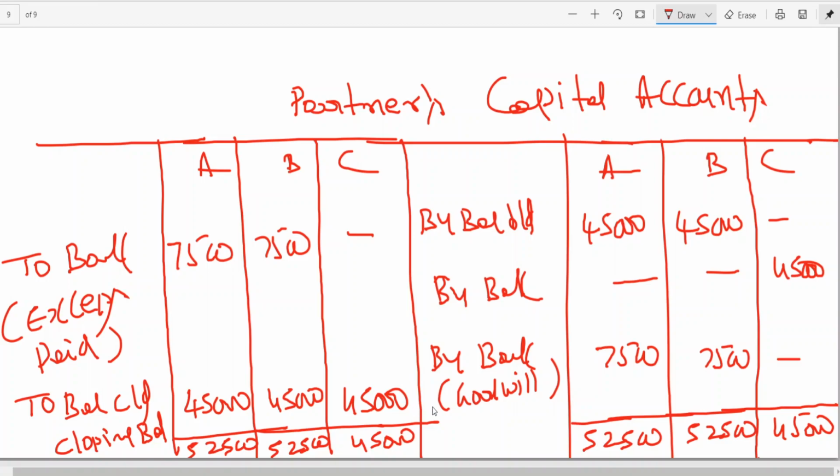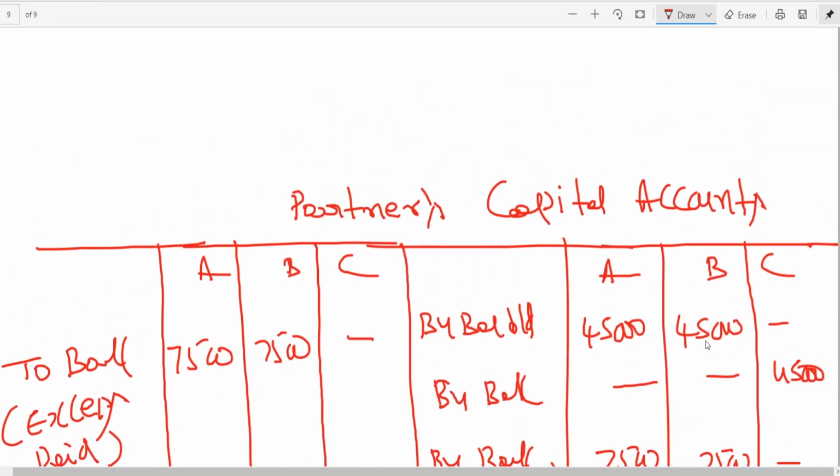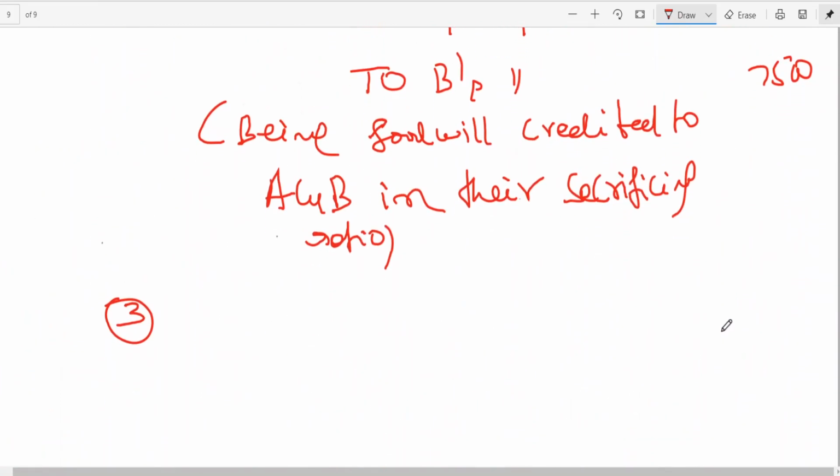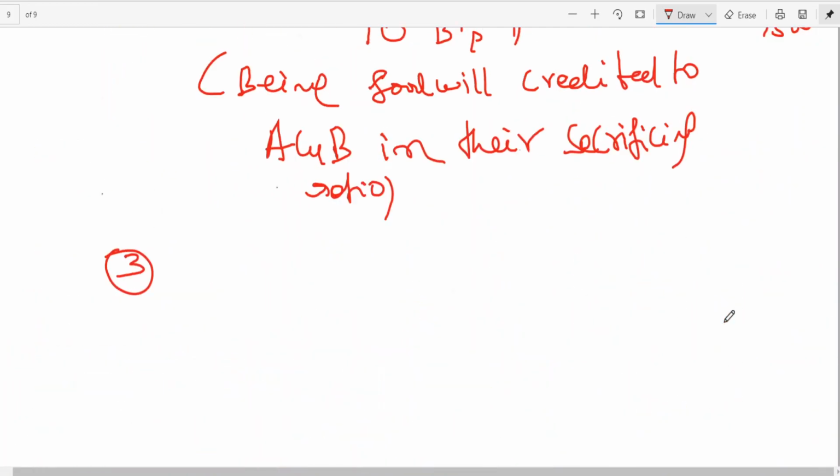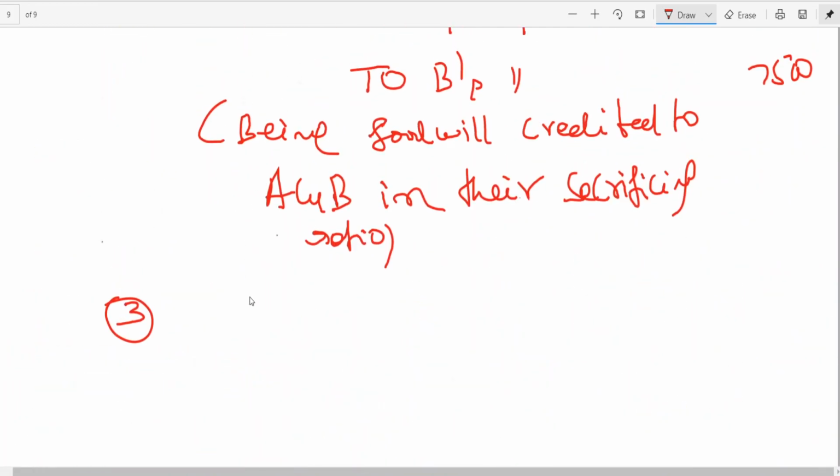C is correct, 45 is the balance to maintain 45. Since he is a new partner, no problem. But A is having excess of how much? 7,500. Because his capital is 52,500, but how much should he maintain in future? 45. Excess is to be paid in cash. So is the case of B. I think this is a simple problem, and we have also learned the entries. That is the entry I should write.